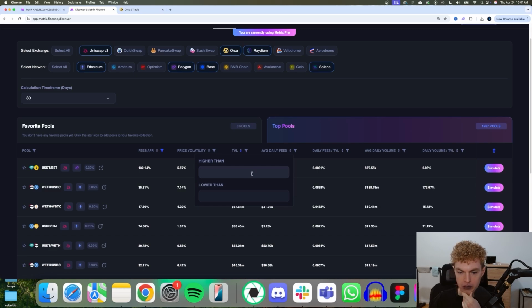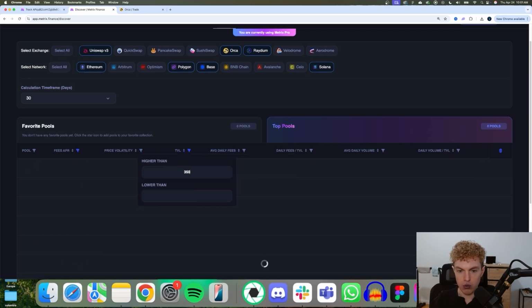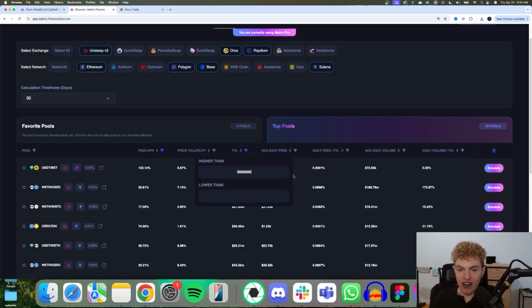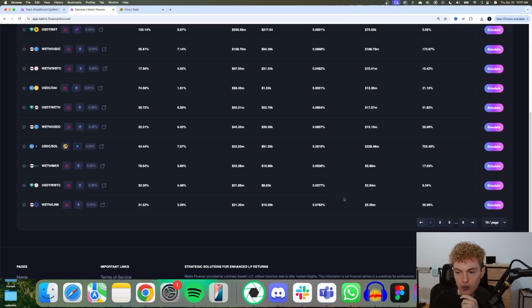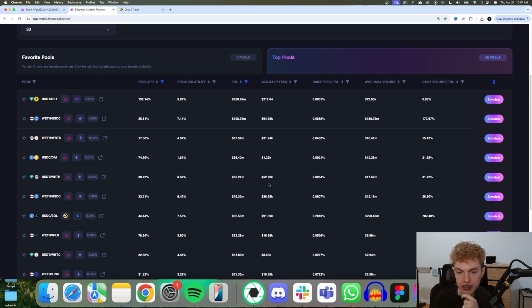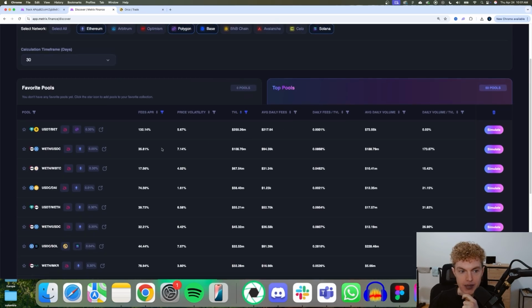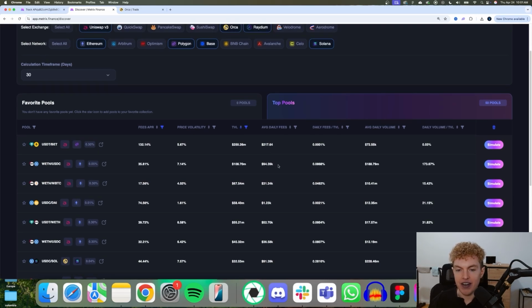We can also look for some higher TVL pools. So we can look for pools with, for example, 3.5 million bucks in TVL. Now we're down to 50 pools. And then within these pools, some of them will have pretty low average daily fees. For example, this one, USDT to bet, even though it has $250 million in TVL, it's only showing $217 in average daily fees. That is not consistent enough and high enough for me.